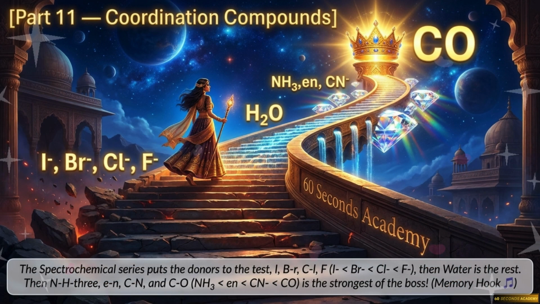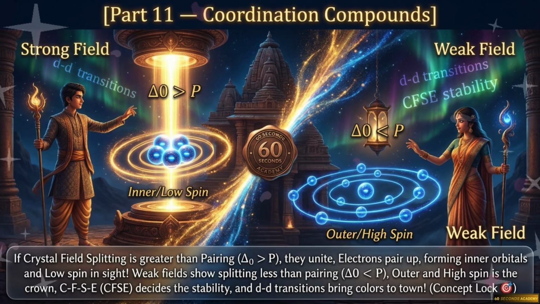The spectrochemical series puts the donors to the test. I, Br, Cl, F, then water is the rest, then NH3, en, CN, and CO is the strongest of the boss. If crystal field splitting is greater than pairing, they unite. Electrons pair up, forming inner orbitals and low spin in sight.